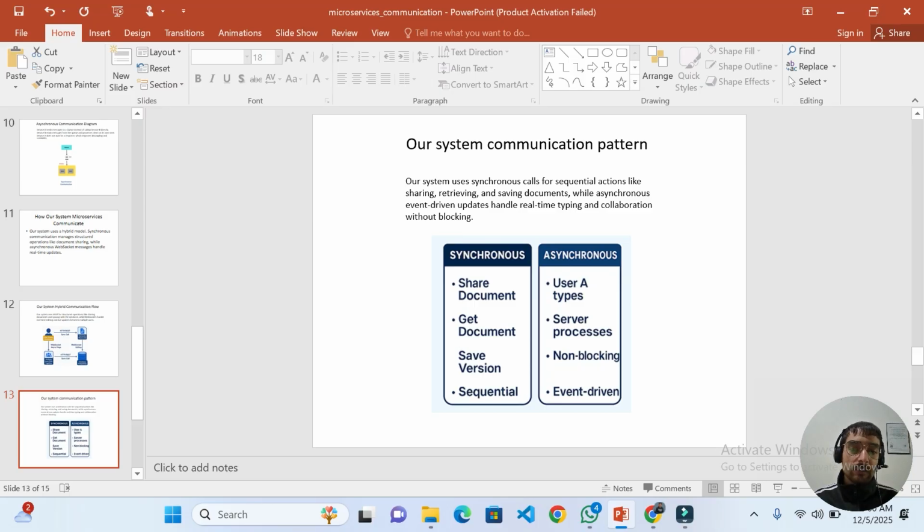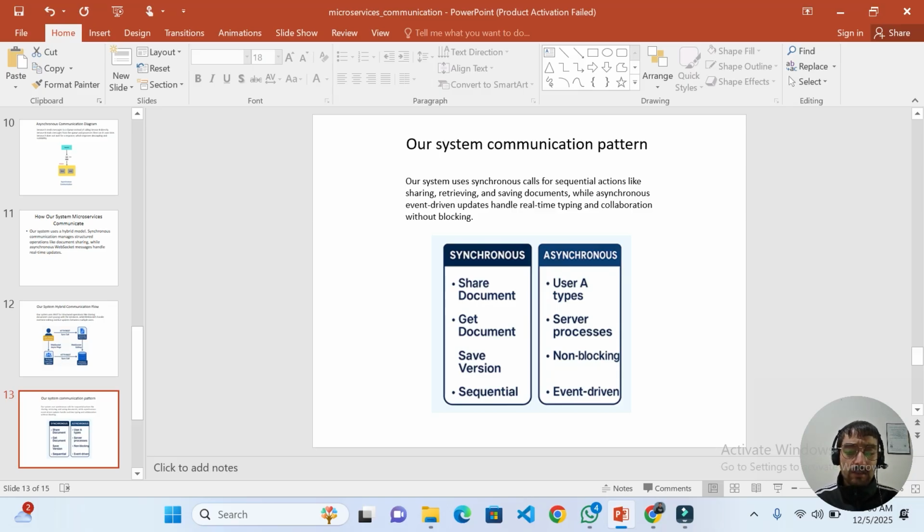Our system's communication pattern: synchronous calls handle sequential actions like sharing, retrieving, and saving documents, while asynchronous event-driven updates handle real-time typing and collaboration without blocking. This is how asynchronous and synchronous communication is performed in our existing system.